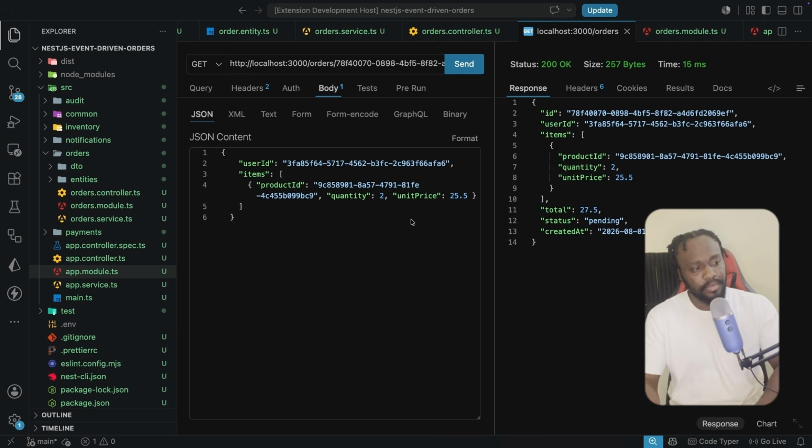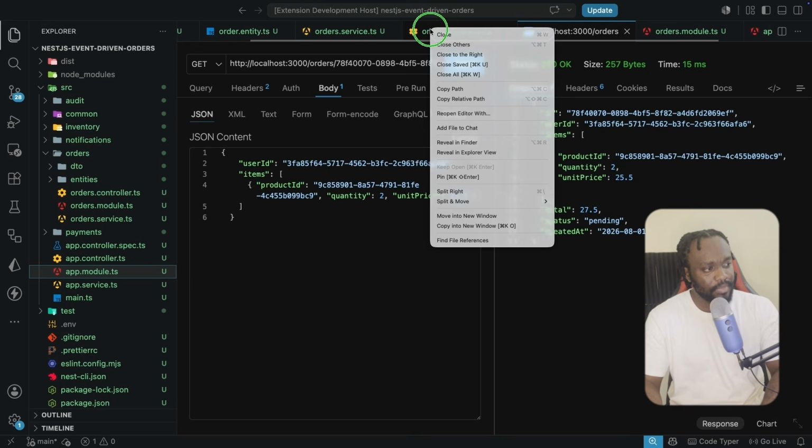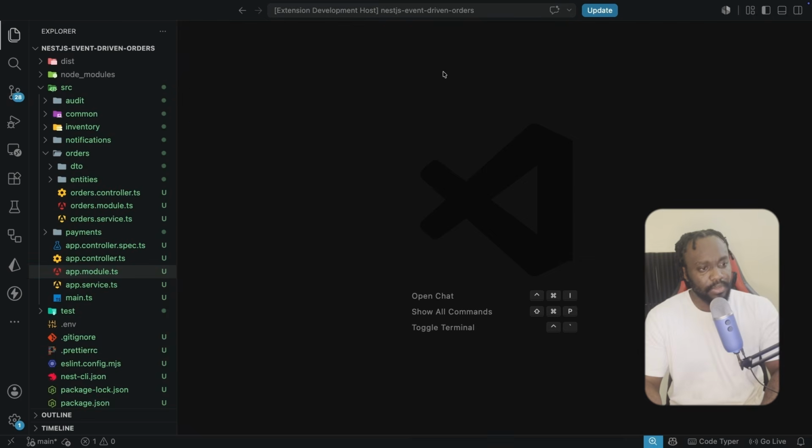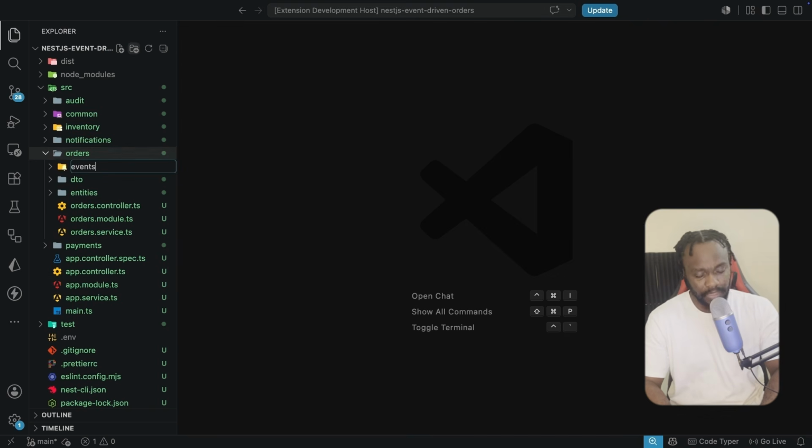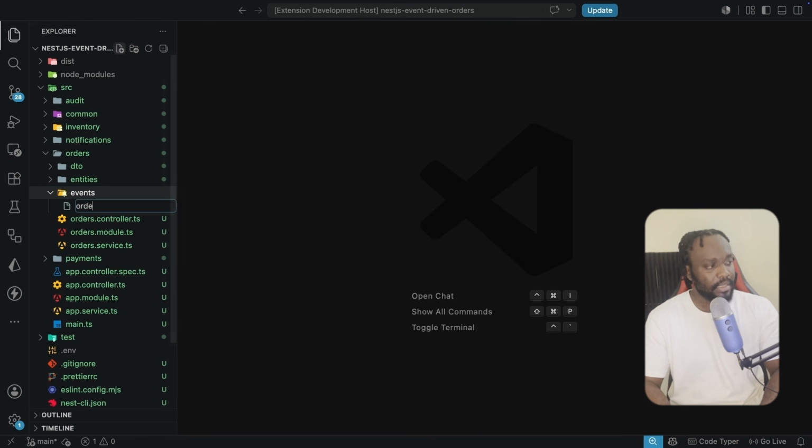And I actually want to be deliberate about this, because this class we're about to create is going to become a contract that every other module in this system is going to depend on. So let's close all these tabs that we do have open, and we're going to come into the orders, and here we're going to create an events folder, and then we're going to create a file, and that file is going to be the